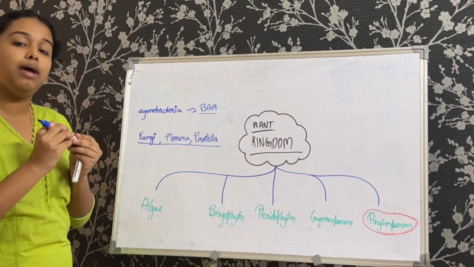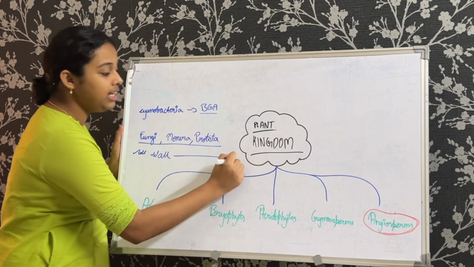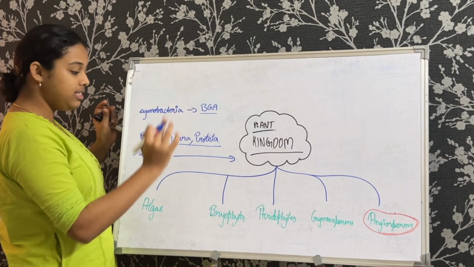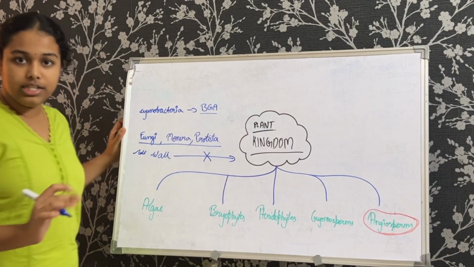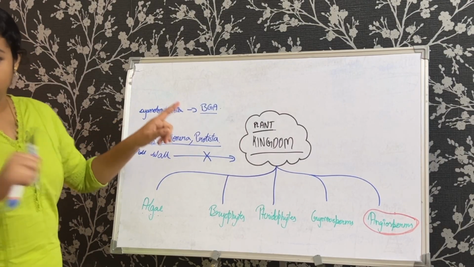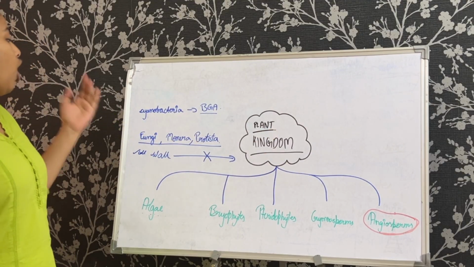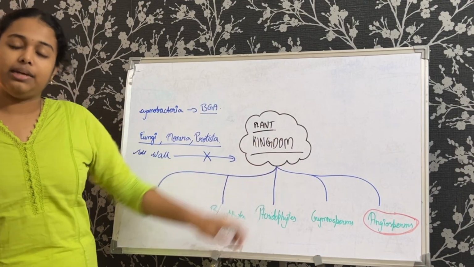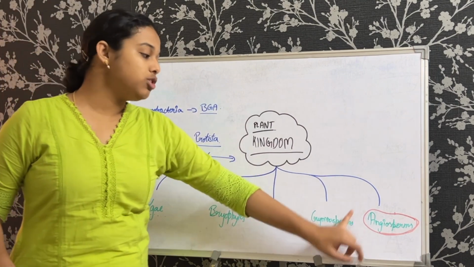So what was the misconception back then? That the ones which had a cell wall belonged to the plant kingdom. But now we have understood that those organisms either belong to fungi, Monera or Protista, and just because an organism has a cell wall, it does not have to belong to the plant kingdom. So before we move on, let's quickly remember that cyanobacteria, also called blue-green algae, is not necessarily an algae, so not part of the plant kingdom. Similarly, organisms under these three kingdoms, which do have a cell wall, are not necessarily part of the plant kingdom. And the plant kingdom is further divided into five phylums: algae, bryophytes, pteridophytes, gymnosperms, and angiosperms.